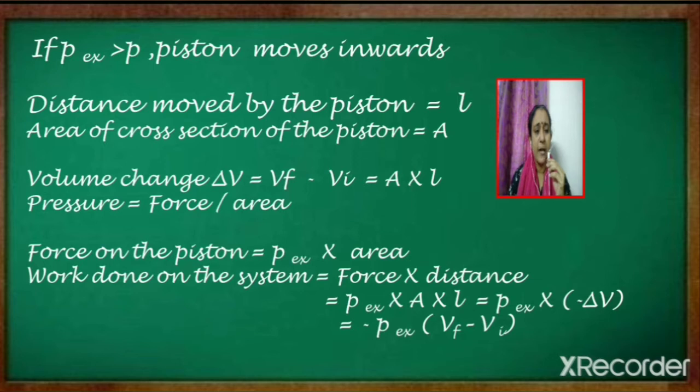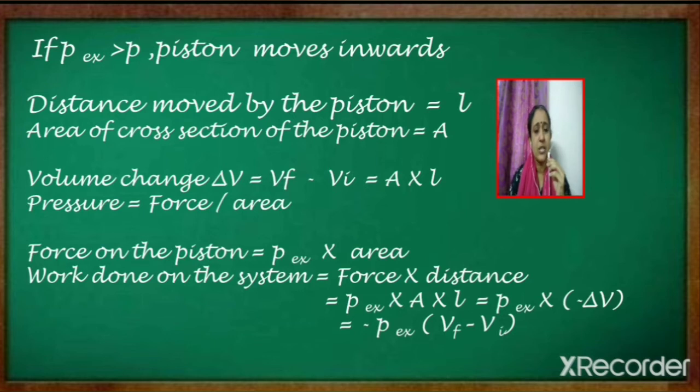Whereas if it is expansion, there will be an increase in volume. That is, V final will be greater than V initial. In such a case, delta V will be positive. So delta V will be positive for expansion work and negative for compression work.